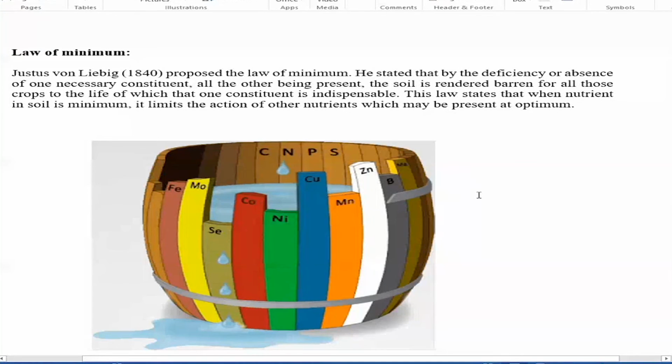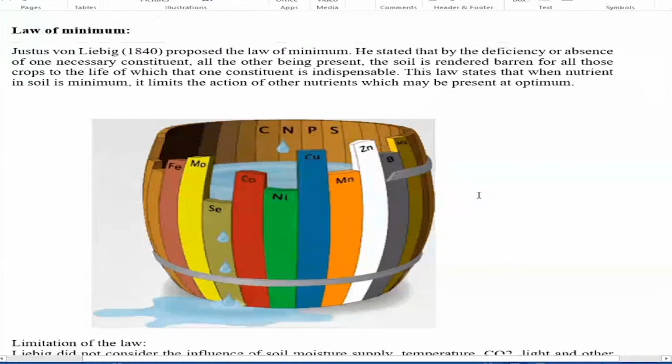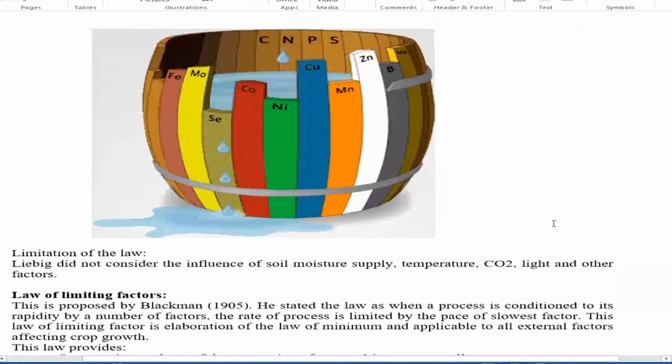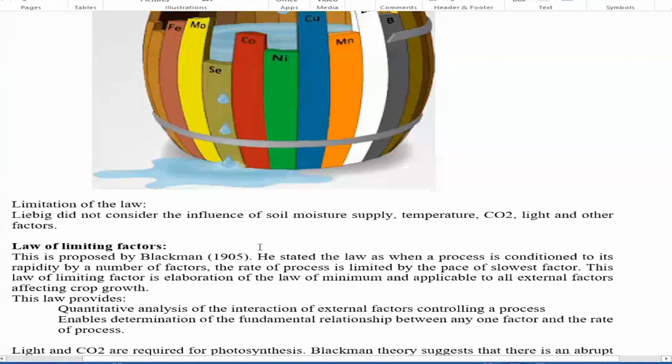Liebig described this law taking only soil nutrients as a factor. But there are so many factors, as discussed. He did not consider the environmental factors. He didn't consider the influence of soil moisture supply or the temperature, and did not take carbon dioxide into account. So after that, Blackman, in 1905, proposed the other factors like the environmental factors as well.